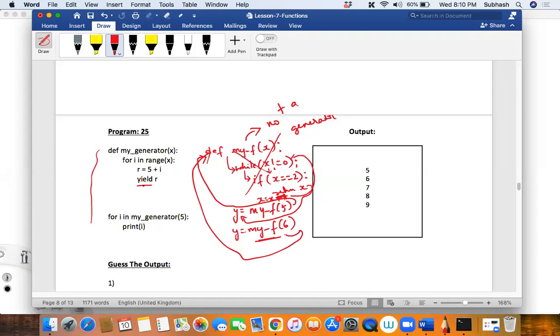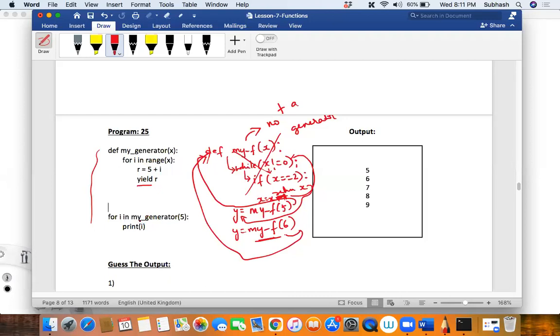I have not gone and seen how this range function has been implemented. But what I tried to do was replicate this range function using my own function called my generator. So what I did in this my generator is, internally I am making use of the range function itself, and each time I call this function, I will be returning the updated value.